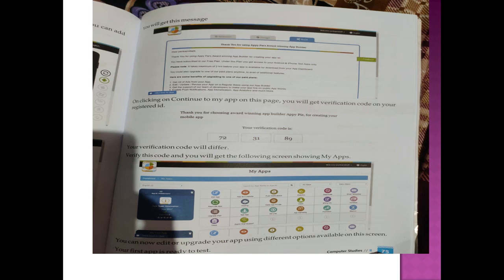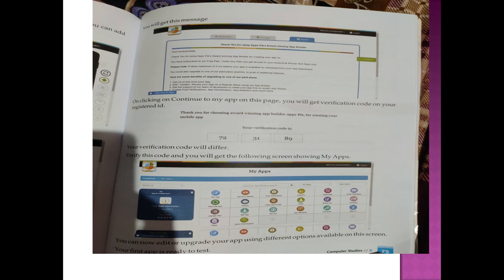And the second option, directly in the Play Store you can download the AppyPie app and you have to tell about the app, which type of app you want. If you want an educational app, or if you want to create games, then you can create game apps. So different types of apps you can create with the help of these sites.